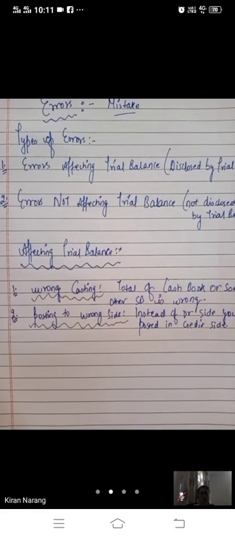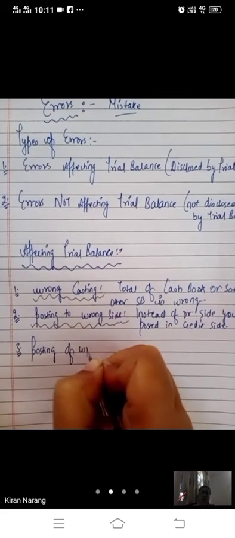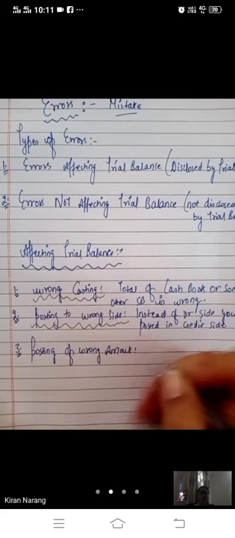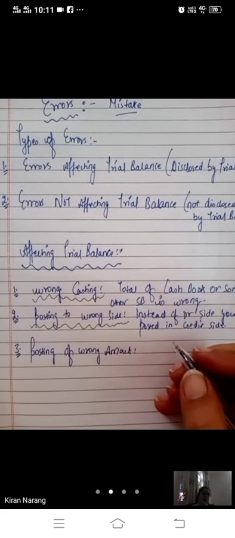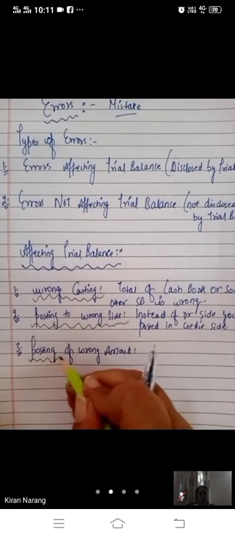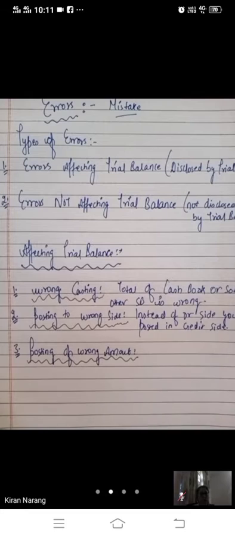The third mistake is posting of a wrong amount. Suppose in place of 4,000 you have written 40,000, ten times extra, or in place of 4,000 you have written 400, ten times less.